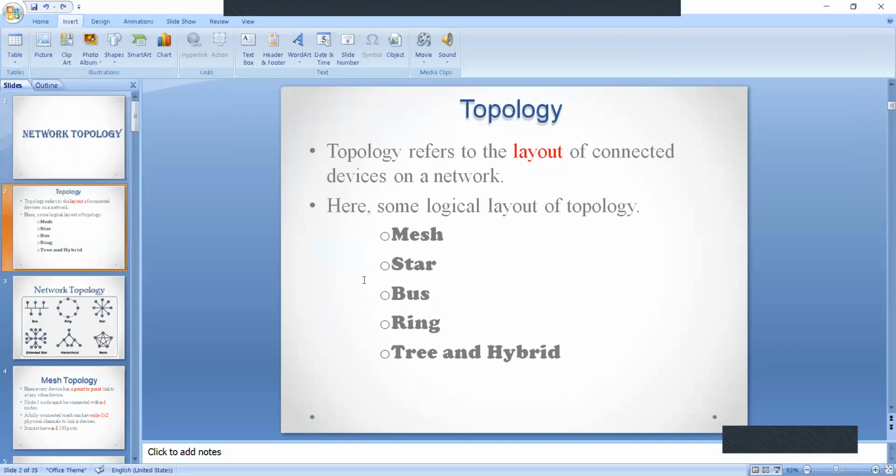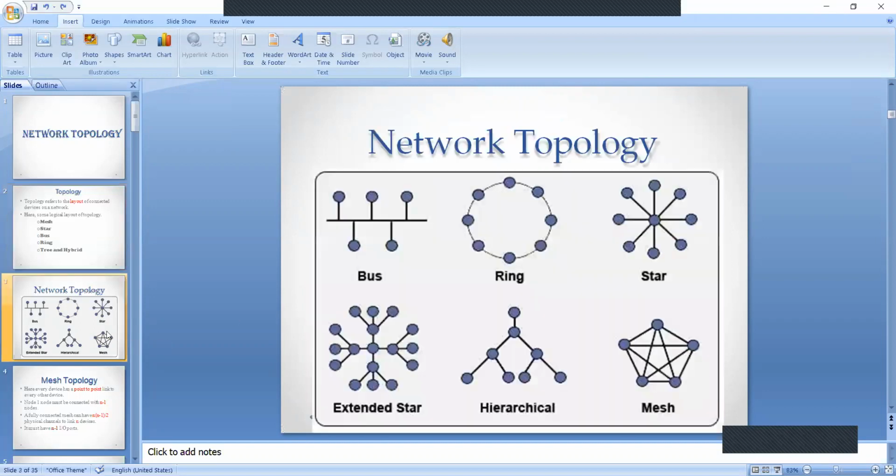Okay? The topology is nothing but how the devices are connected. It is the complete layout of devices connected in a network. This is known as topology. These are some network topology diagrams. The first one is bus topology. The second one is ring topology.